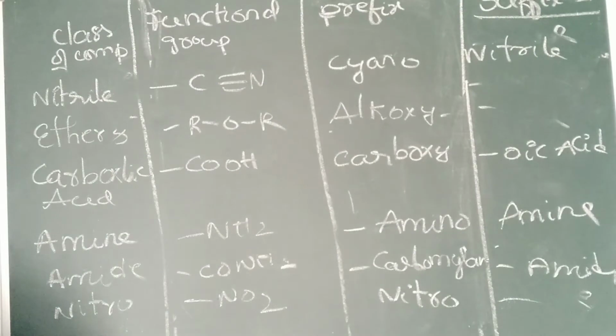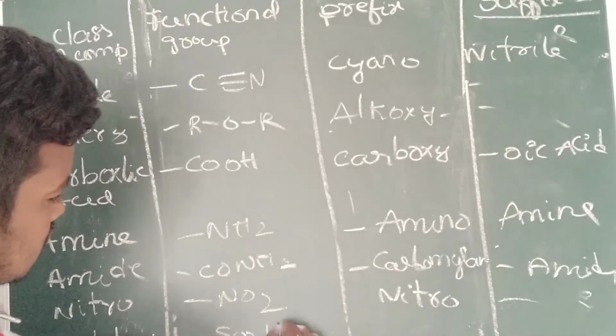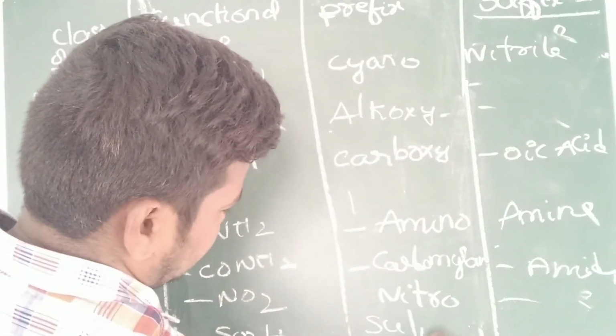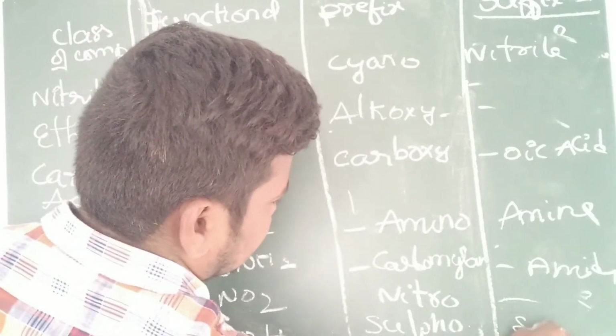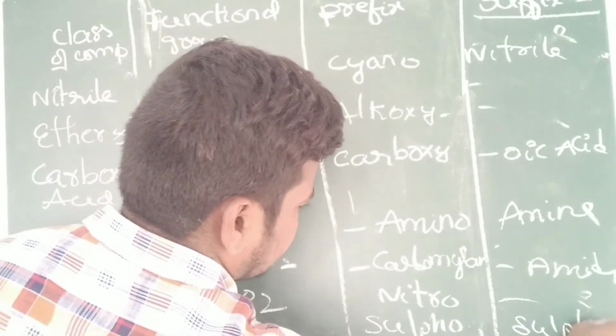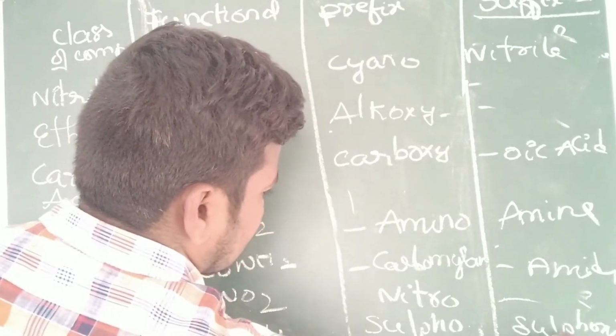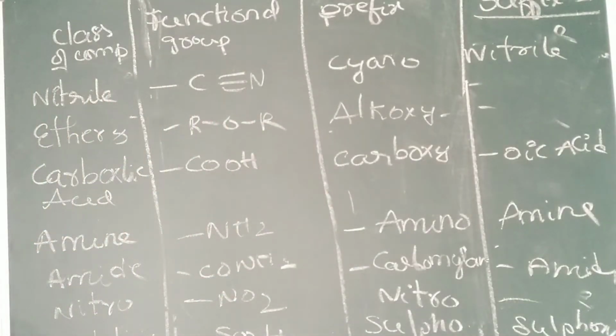So sulfo is there, sulfonic acid. In the textbook they have given it as sulfonic acid. So this table you have to remember, then it will come very easy whenever we are doing the examples of the different types of organic compounds. If you want, note down the table.